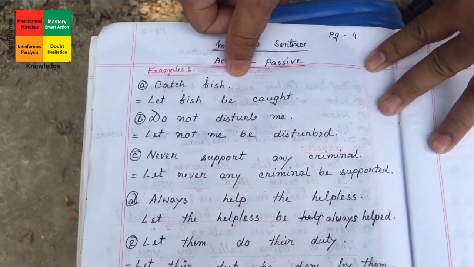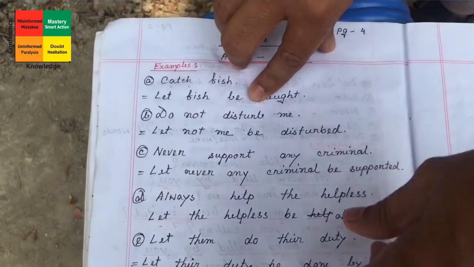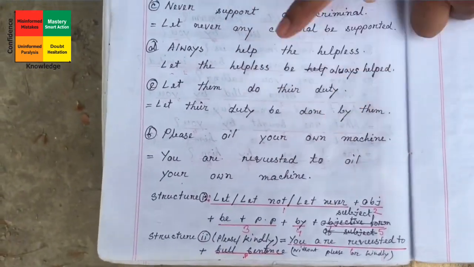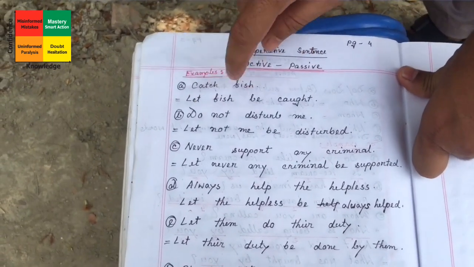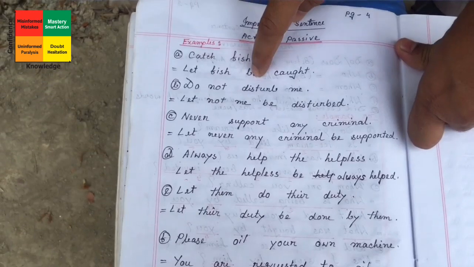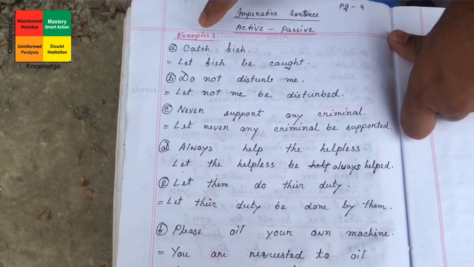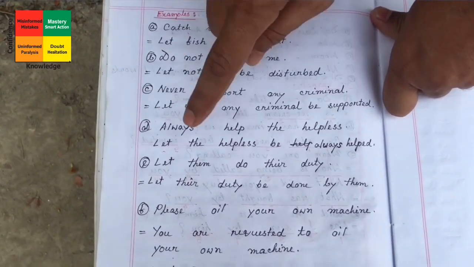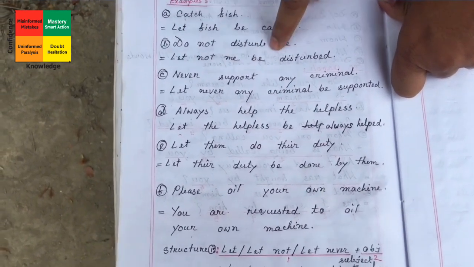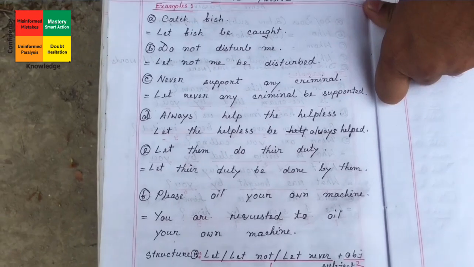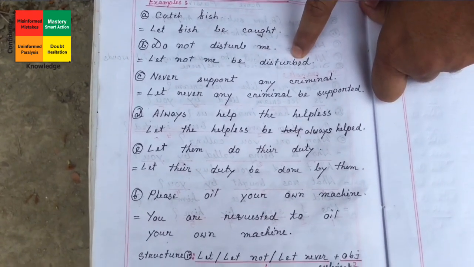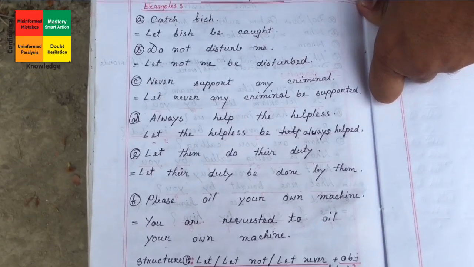Like catch fish, so according to the structure, let has come first, number 1. Number 2 is the object. What is the object? Fish, so let fish. Number 3 is be plus past participle, so be caught. And do not disturb me, do not will always be let not, and then the object me, then be is fixed in an imperative sentence if we use let. So be, then disturbed, the past participle form is a must, otherwise you cannot do any passive.